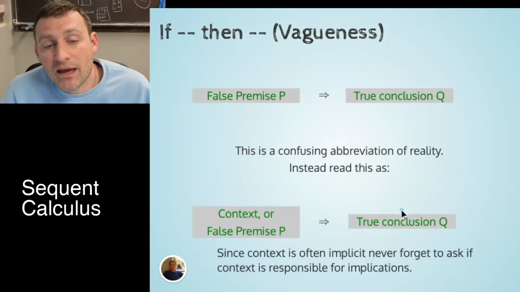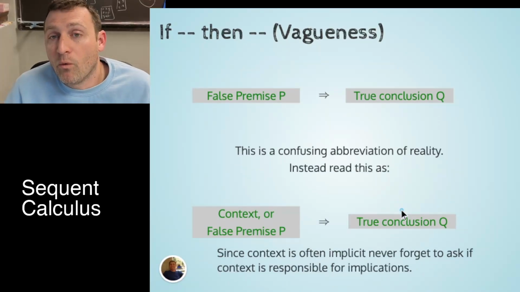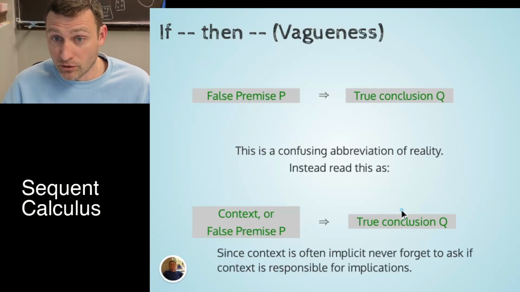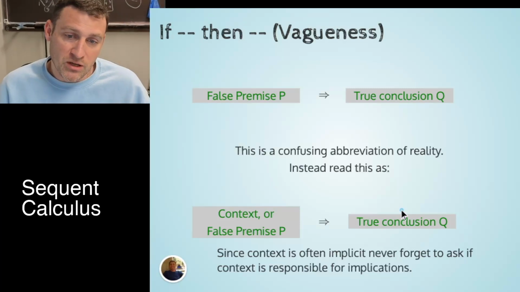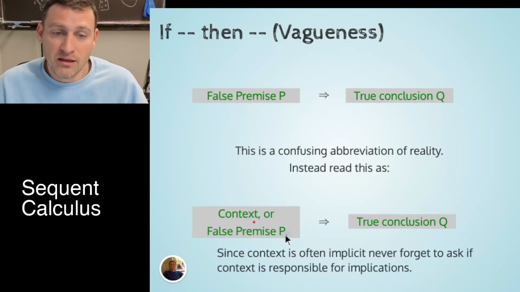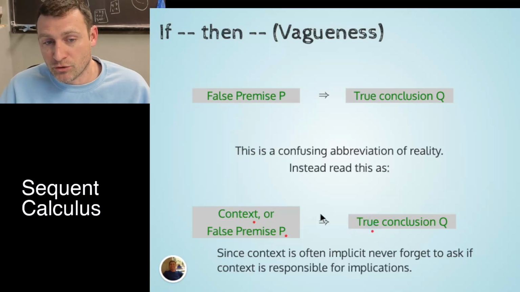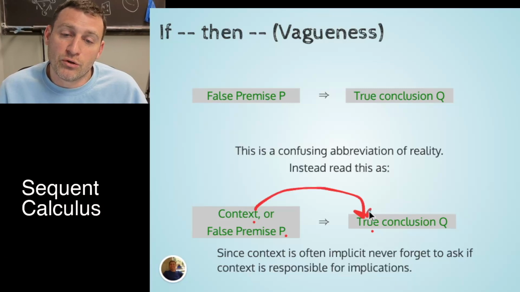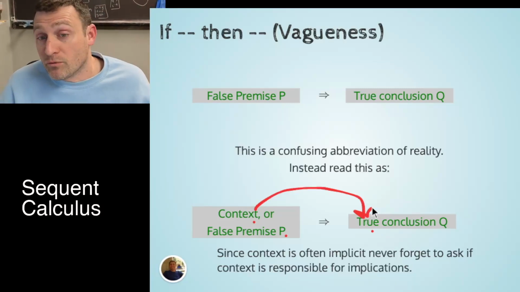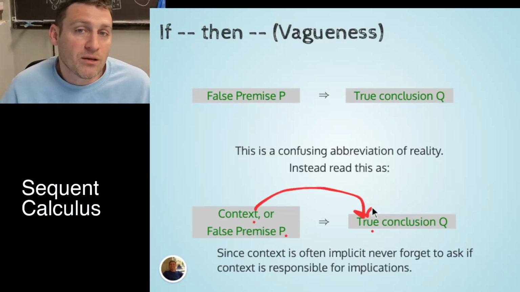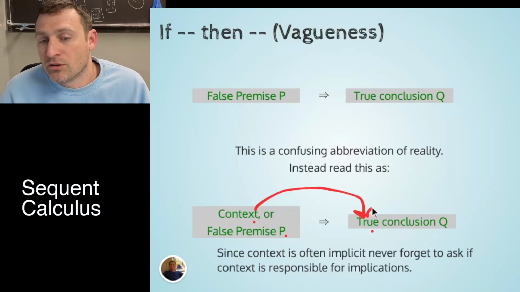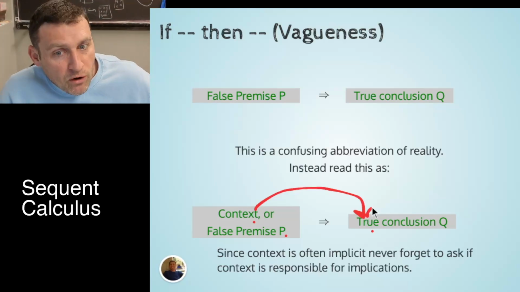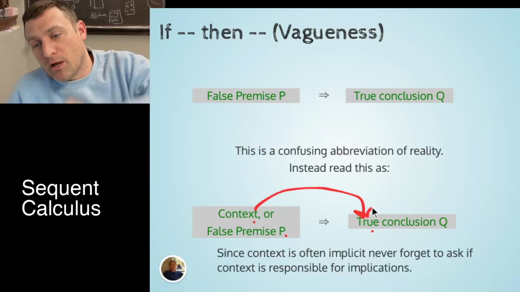So, if we put this together, this is the better way to think about what's happening with implication. It's misleading to say that a false premise leads to a true conclusion, because it's never a false premise on its own. It's a context together with a false premise that leads to a true conclusion. And in this case, it's the context that makes Q true in the first place. The only reason we would know Q was true was if something else had proven Q was true. So false never comes to true. It's false plus stuff you chose to ignore. The stuff you chose to ignore is responsible for the truth.